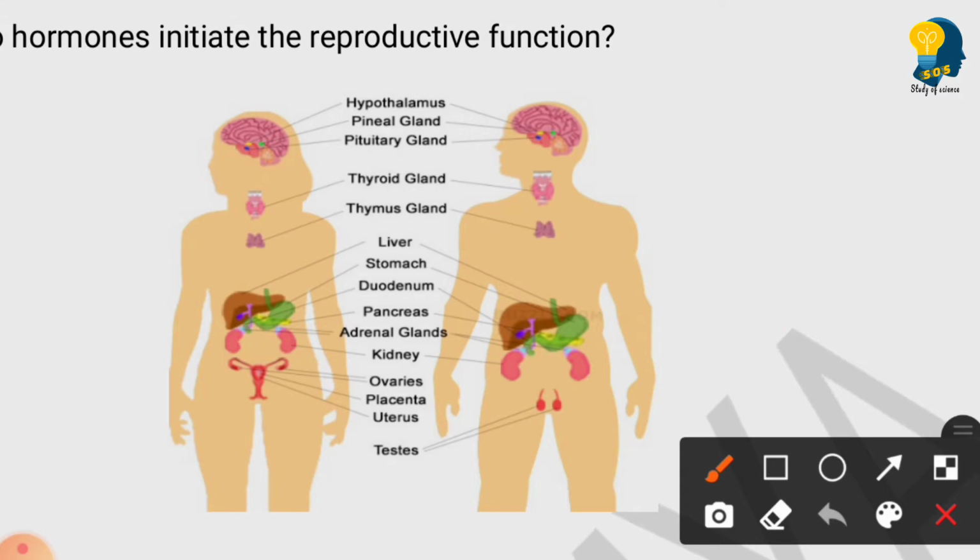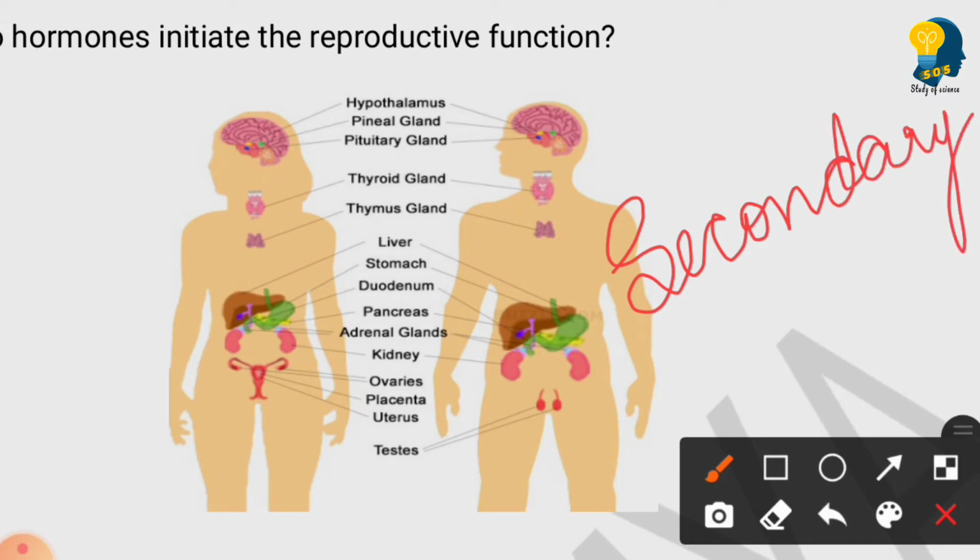So now we will understand how exactly the hormones will initiate the reproductive functions. Okay, so that means how exactly the hormones will help in the production of the sperms in the testis and the eggs which are present in the ovaries. How exactly these hormones will initiate these organs which are present in both the male as well as female. Okay? And these organs will also initiate the appearance of secondary sexual characters. I hope you all have remembered about the secondary sexual characters.